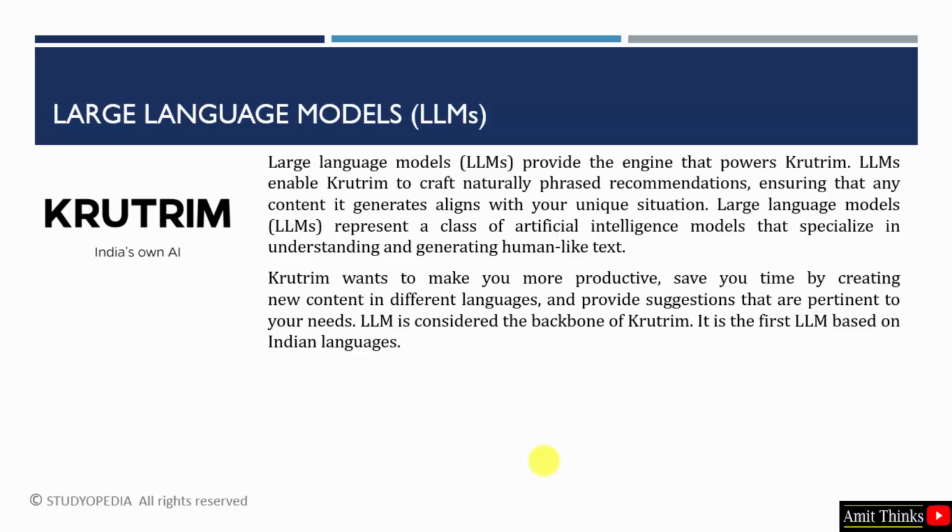LLMs basically represent a class of AI models that specialize in understanding your text, your prompt and generating human-like text, that is an answer. Krutrim basically works around making you more productive and generating content in different languages. It is also considered as a backbone of Krutrim and it is the first LLM based on Indian languages.